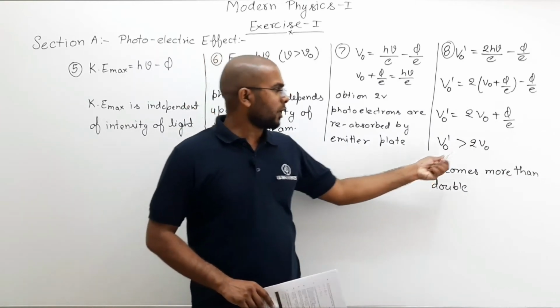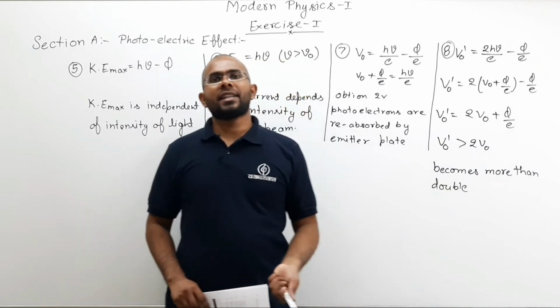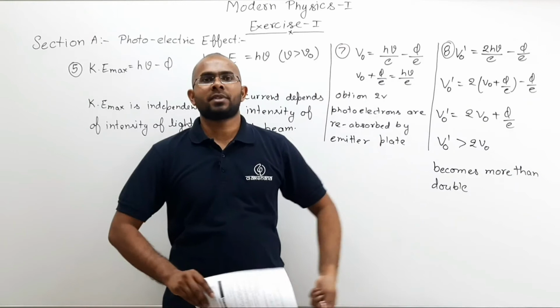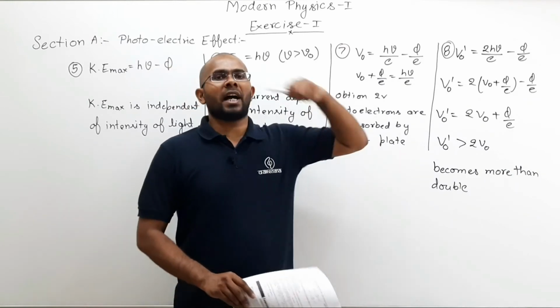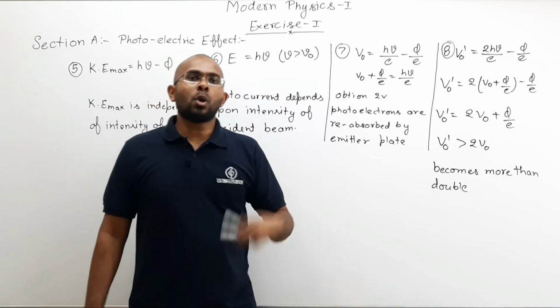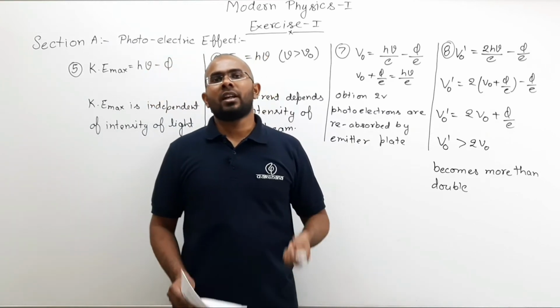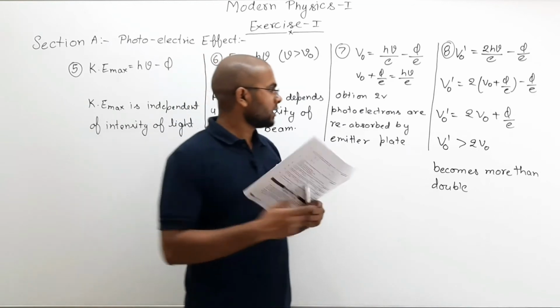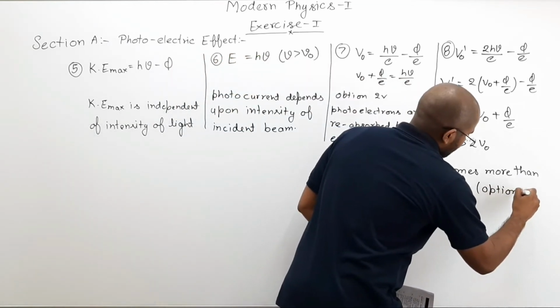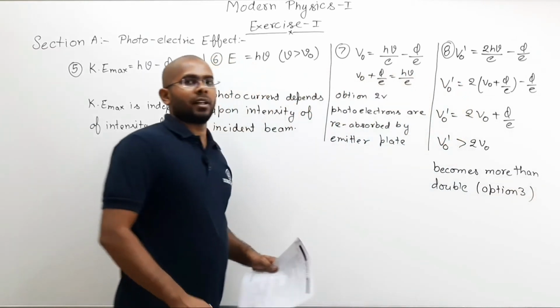So this is for double, but you can apply that to any multiplication, for 3 times, for 4 times, for 5 times. If you increase the frequency 5 times the original value, then the stopping potential will become more than 5 times the original value. So option number 3 is the correct choice.